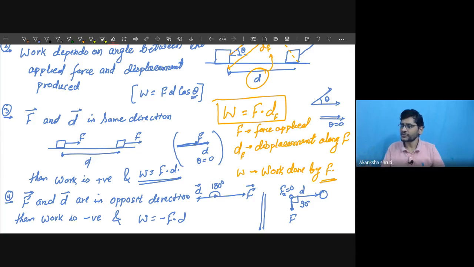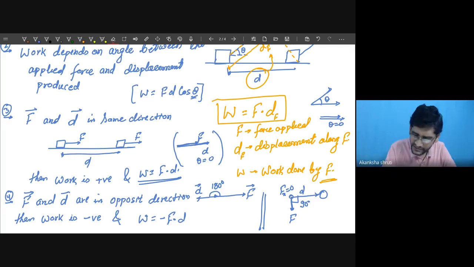It is the weight. Because of the weight we want to know the work done. The weight is always acting downward. Therefore, no component in the horizontal direction. So the applied F is 0. So F into D value is 0. So that we are going to understand.